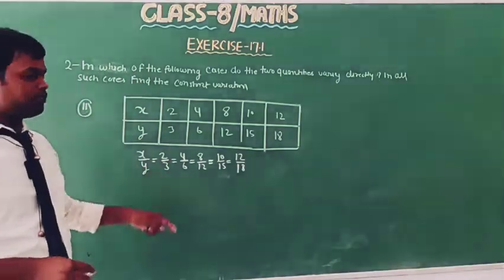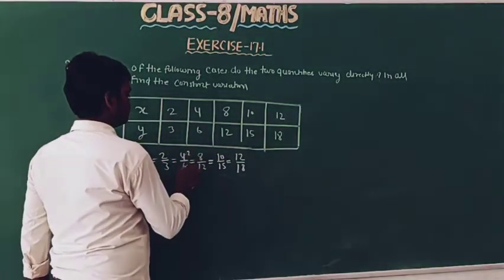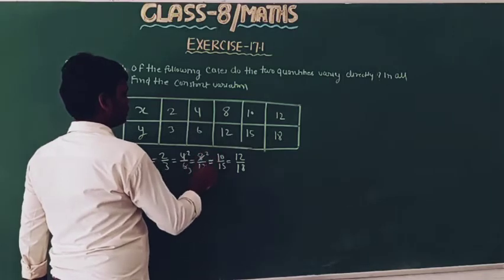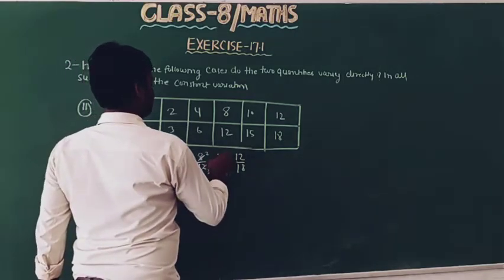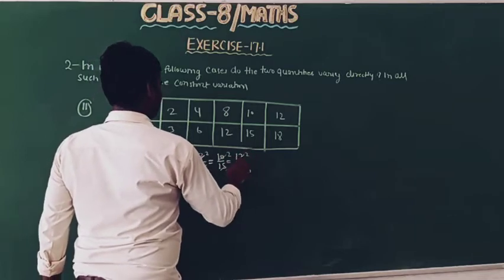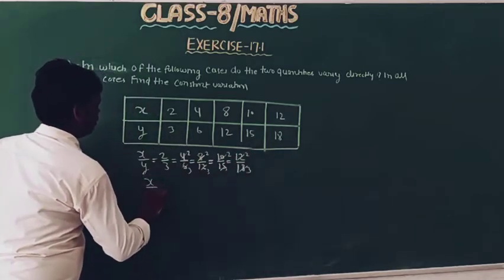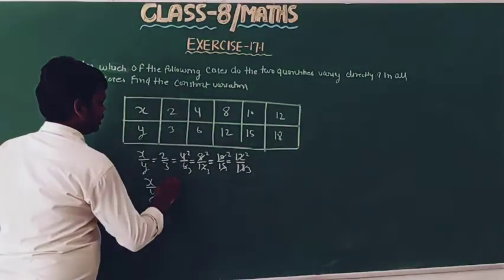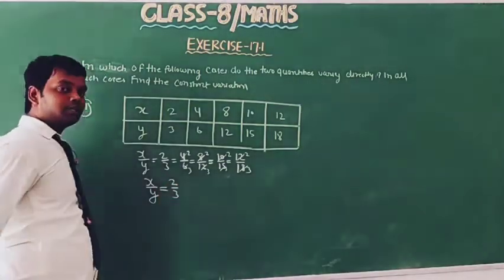Now express in lowest form, so this will be 2 by 3, 2 by 3, 2 by 3. Okay, so we find the value of x by y equal to 2 by 3.